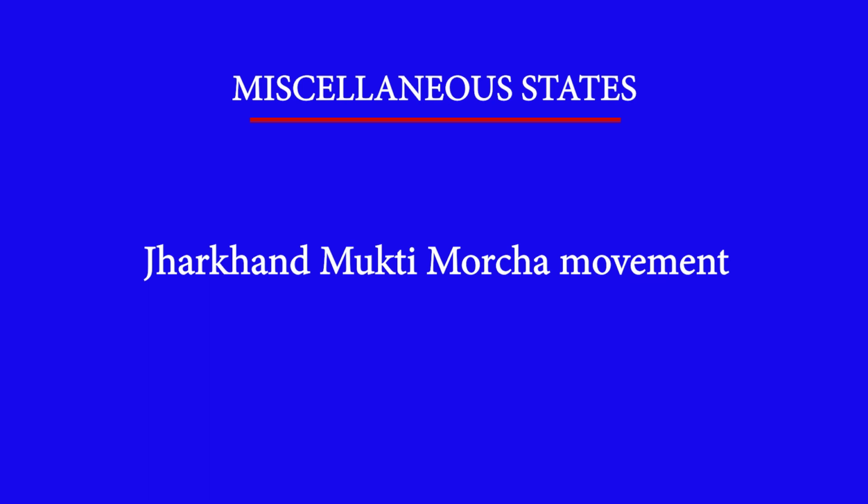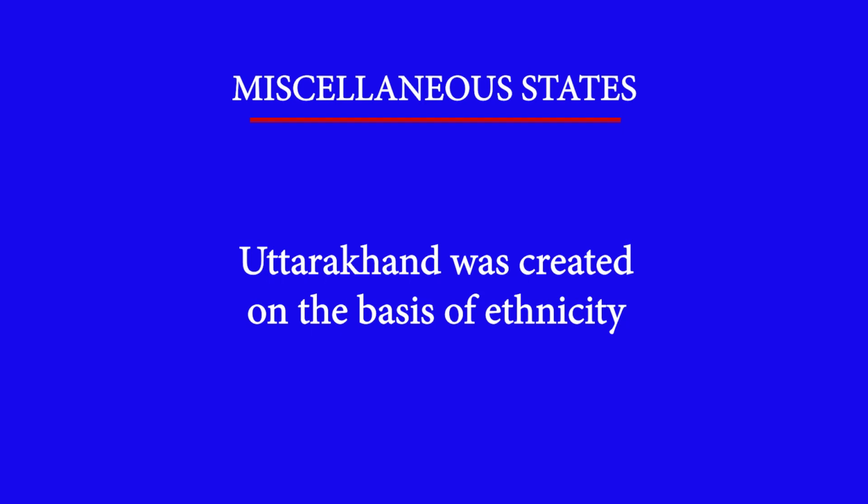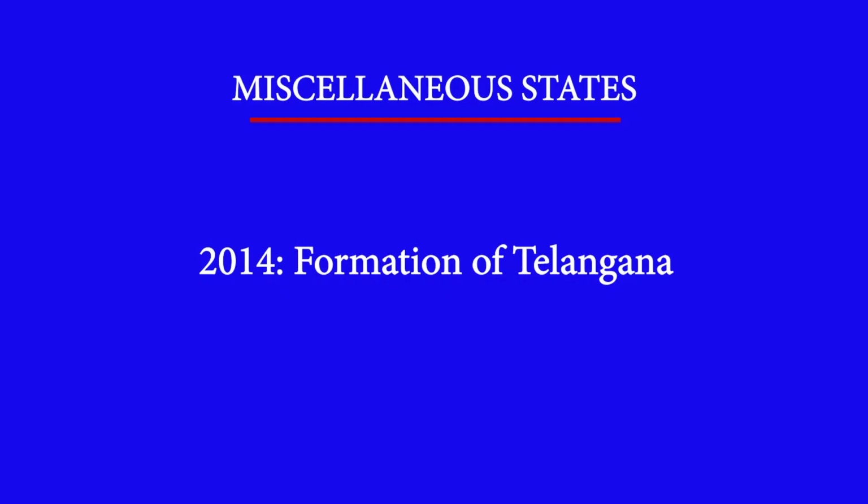and finally Jharkhand became a full-fledged state in 2000. Behind the creation of Uttarakhand was again a very different reason. Uttarakhand is a state on the lap of the Himalayas, so it was ethnically completely different from Uttar Pradesh. So it was created on the basis of ethnicity, like we have seen in the northeastern part. And in 2014, there was the creation of Telangana, which is also a very old demand.